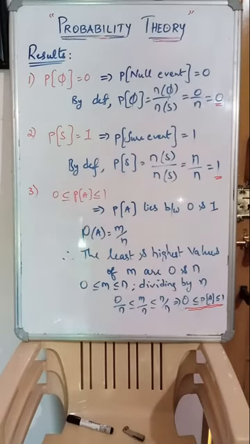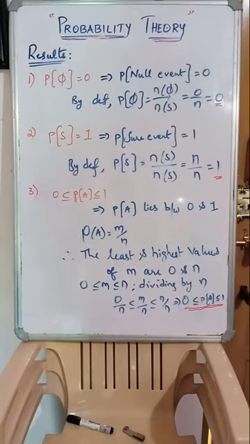So probability of the whole sample space, the sure event, is always equal to 1. So probability of null event is always equal to 0 as per the definition. So we proved that it is 0. And probability of the entire sample space, nothing but a sure event, is equal to 1. By definition, if you substitute, you will get 1. Look at the proof there. Probability of S equals n of S divided by exhaustive cases, that is n by n, equals 1.